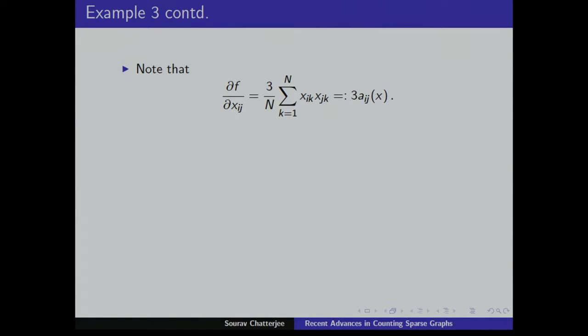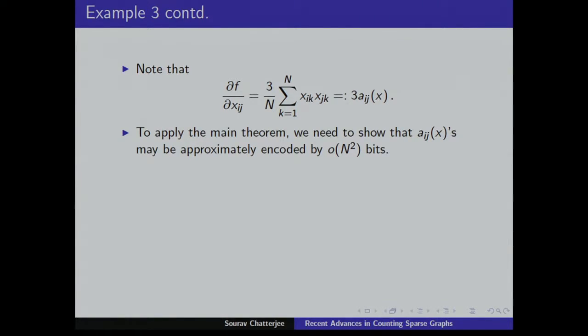Now, this is the gradient. This is the gradient: n choose 2 numbers between 0 and 1 that you get. The question is whether these n choose 2 numbers can be approximately encoded by little o of n squared bits. I claim that that is possible. That's the main reason why the mean field approximation works for the number of triangles.